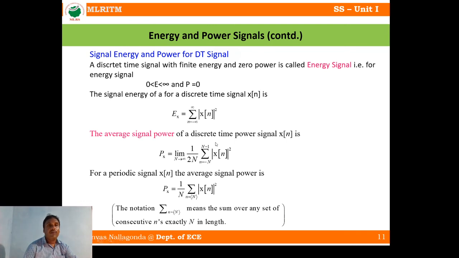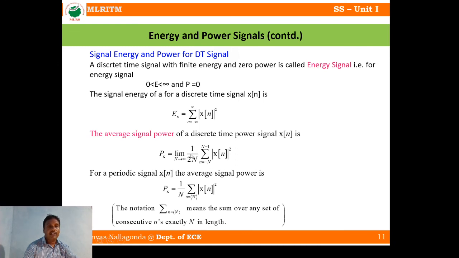Signal energy and power of a discrete time signal. If you see a discrete time signal, it is the same operation with the same formulas. Instead of x of t, you take x of n. Here also x of n, but instead of the integral you take a summation, with n from minus infinity to plus infinity.